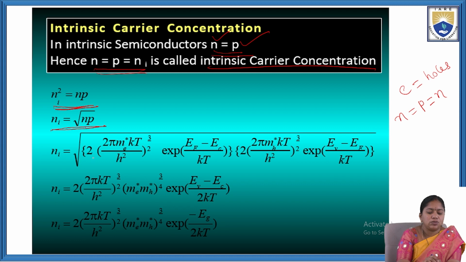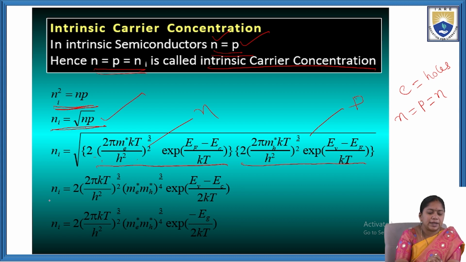Here the n value is 2 into (2 pi me star Kt by h square) whole power 3 by 2 exponential of (EF minus EC) by Kt, whereas the p value is 2 into (2 pi mh star Kt by h square) whole power 3 by 2 exponential of (EV minus EF) by Kt. Here this value is equal to n, this value is equal to p. We are substituting n and p values in this equation.